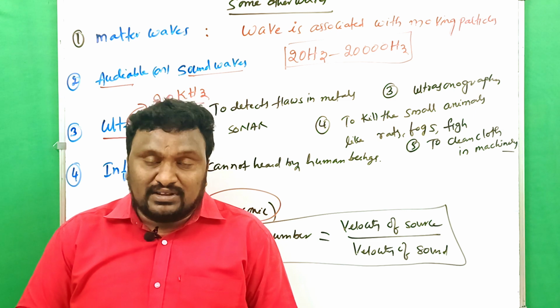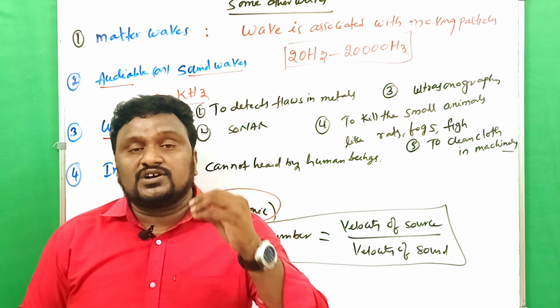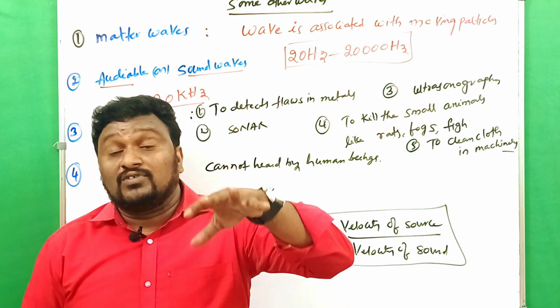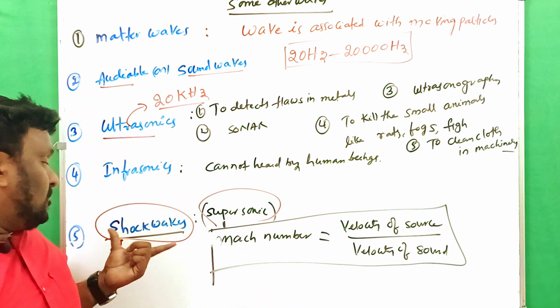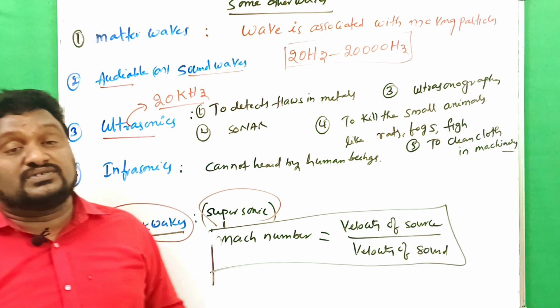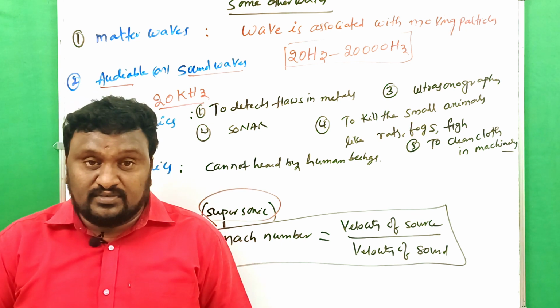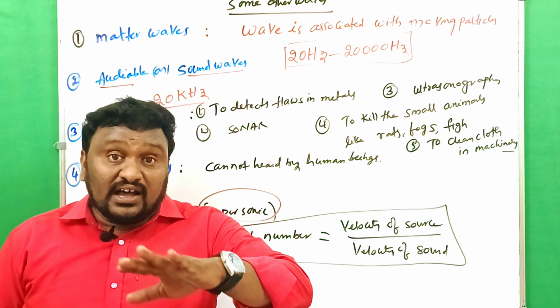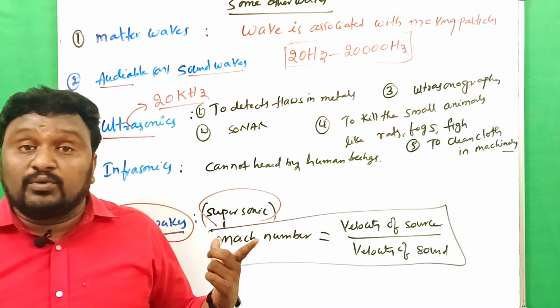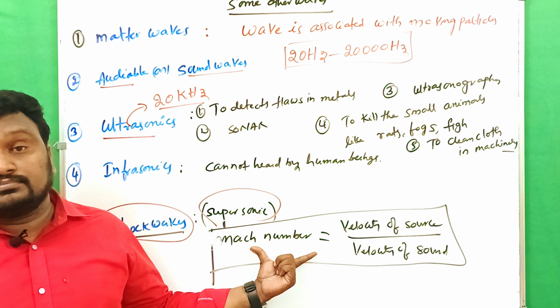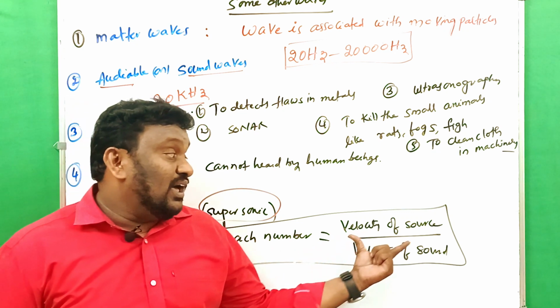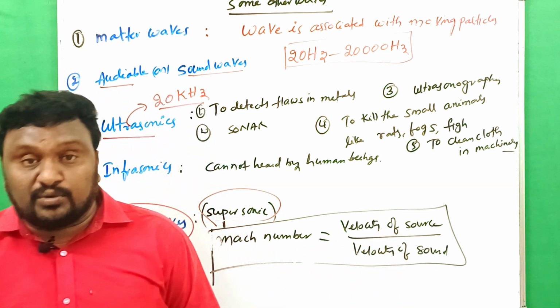Clear? Similarly, waves which move faster than the velocity of sound are called shock waves or supersonic waves. To find the velocity of supersonic waves, there is one unit, the Mach number. Mach number is the ratio of velocity of source to the velocity of sound.